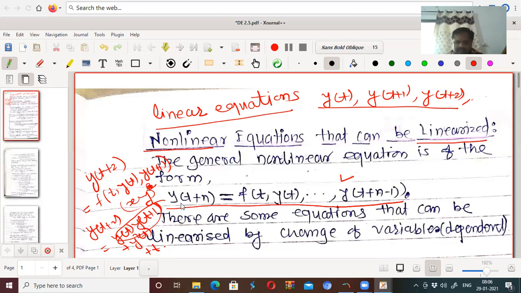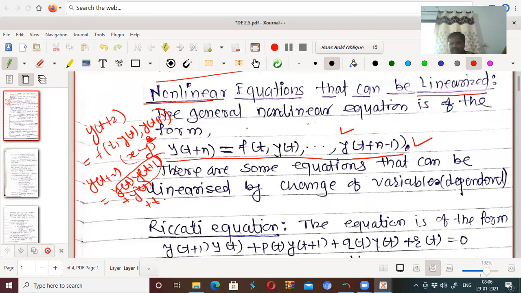So in general, this is the nth order nonlinear difference equation, maybe with constant coefficients, maybe with variable coefficients. We don't know what these are. But note that it is very difficult to solve all nonlinear equations. The hardest part, whether in differential equations or difference equations, is to solve the nonlinear equation.